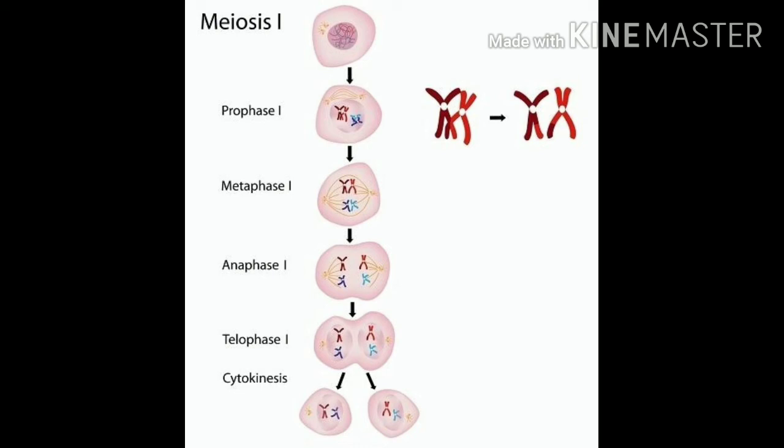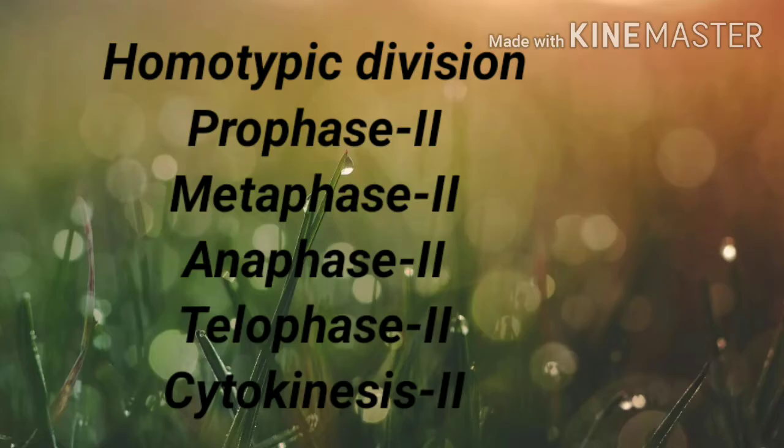Then finally cytokinesis. I already told you, the division of the cytoplasm is called cytokinesis. The cytoplasm gets converged at a particular point, and it divides the cell into two equal halves. So two haploid cells are formed at the end of meiosis 1. At the end of meiosis 1, we get only 2 cells. After the completion of meiosis 2, we get 4 cells. So in meiosis, 4 daughter cells will be produced. So half the cell division will be completed.